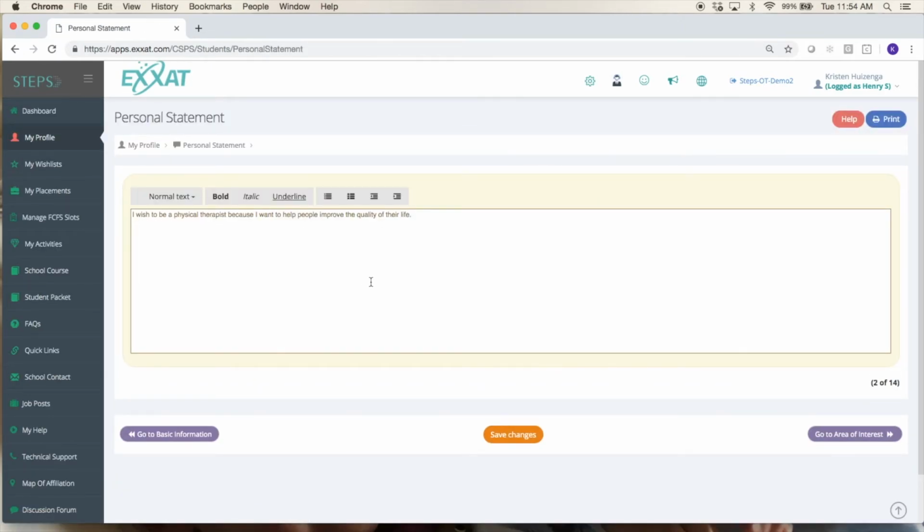Up next, you have a personal statement if your school requires that. You can write about why you chose the field of occupational therapy for your career and just a general personal statement. Some schools will provide their students with prompts here.